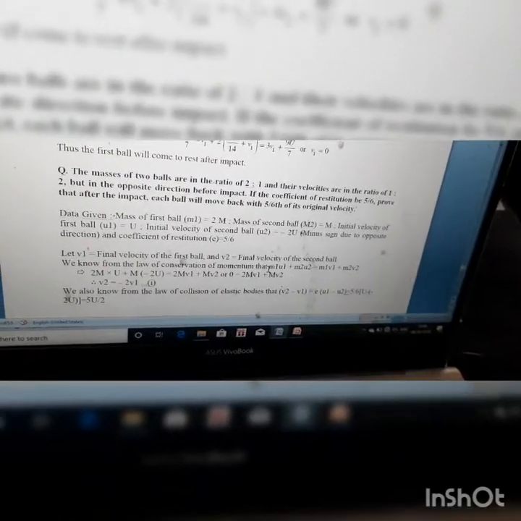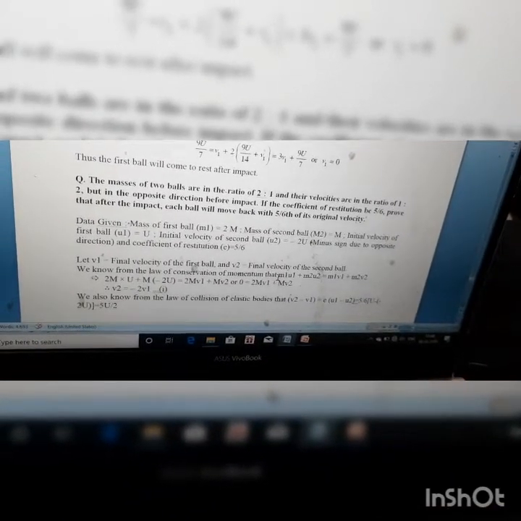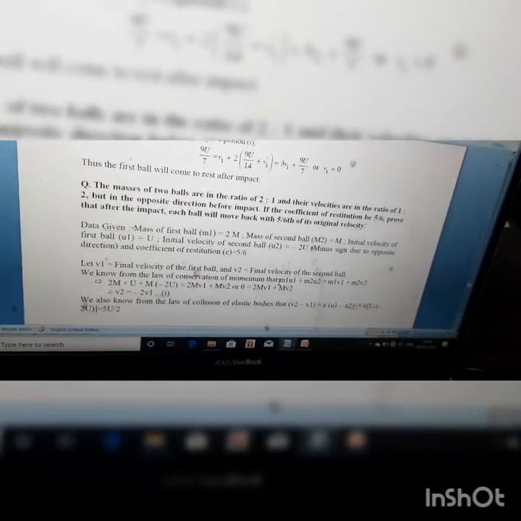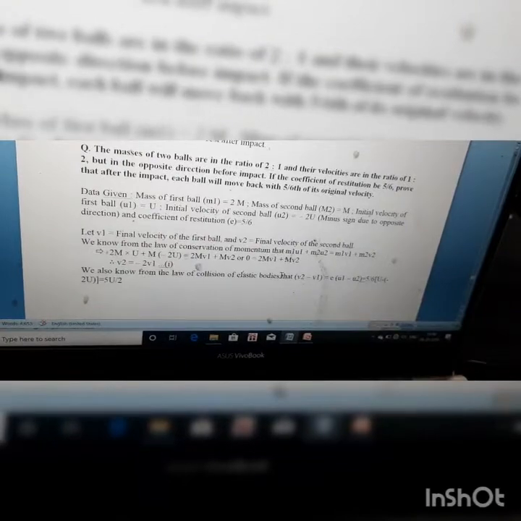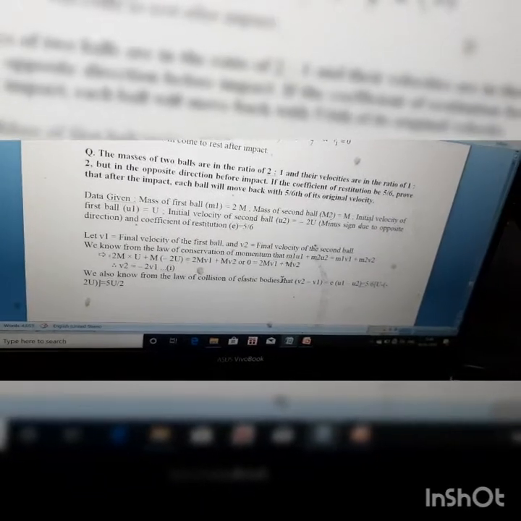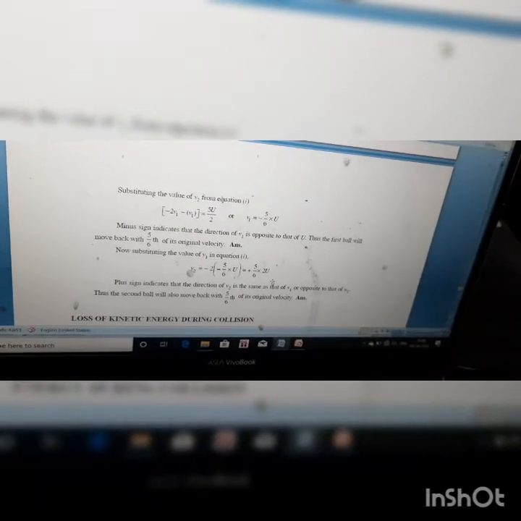The coefficient of restitution is given as 5 by 6. It is given that each ball will move back with 5 by 6 of its original velocity, so the velocity of separation will be 5 by 6 times the velocity of approach. So e value is 5 by 6. We'll first put values in the conservation of momentum equation, then in the coefficient of restitution formula, and after solving we'll get v1 equal to minus 5 by 6 u. The minus sign indicates that the direction of v1 is opposite to that of u, and the first ball's final velocity is 5 by 6 times its original velocity.